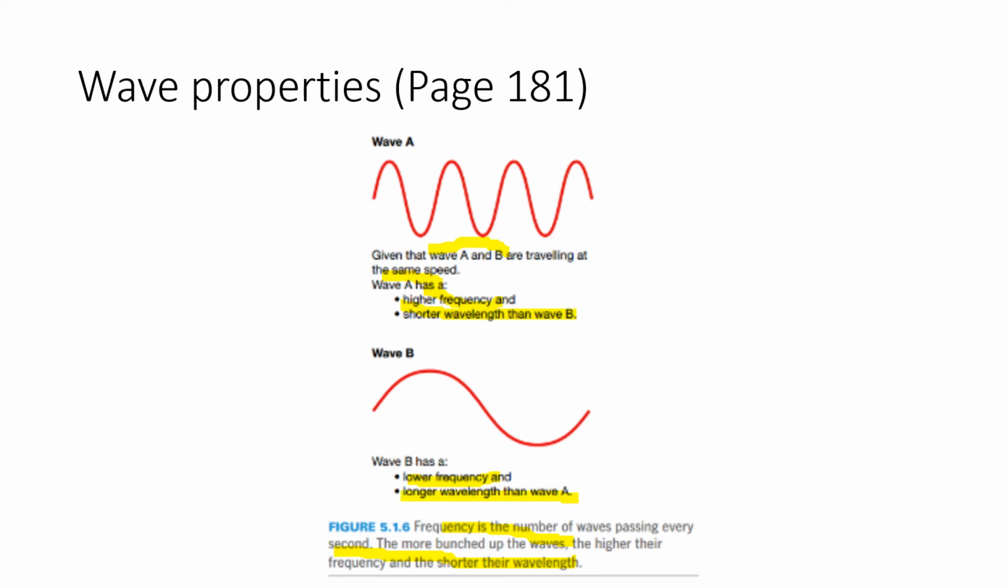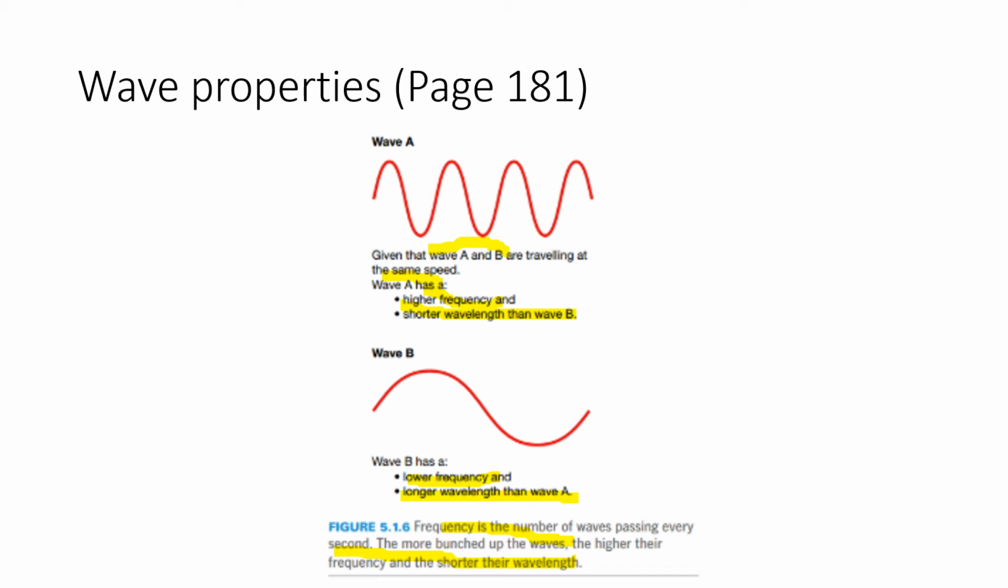Probably we do. As you can see, wave A has a larger frequency because the wavelength is a lot smaller. Once again, frequency is the number of waves passing every second, so it has a lot to do with the wavelength. The higher the frequency, the shorter the wavelength as a result. Wave A will have a higher frequency and shorter wavelength compared to wave B, because within the same amount of time, it has produced a lot more waves as compared to wave B.